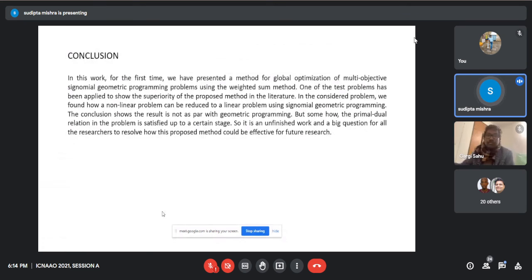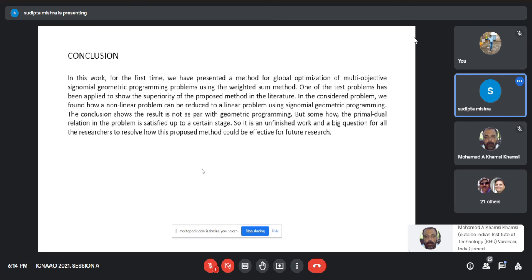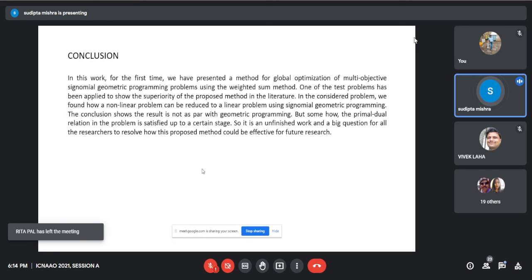So thank you. Conclusion. In this work, for the first time, we have presented a method for global optimization of multi-objective signomial geometric programming problems using the weighted sum method. One test problem has been applied to show the superiority of the proposed method in the literature. In the considered problem, we found how a nonlinear problem can be reduced to a linear problem using signomial geometric programming. The conclusion shows the result is not as per geometric programming, but somehow the primal dual relation in the problem is satisfied up to a certain stage.